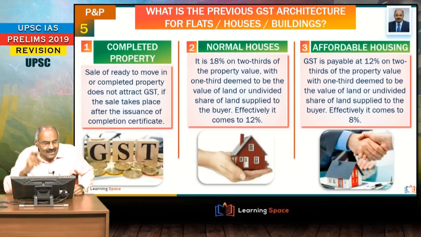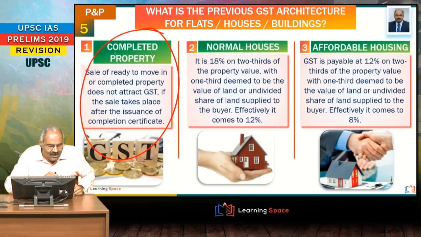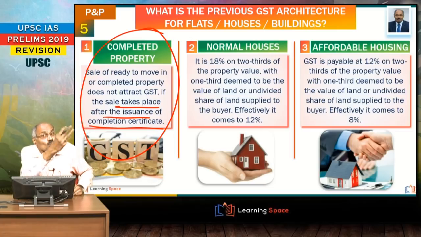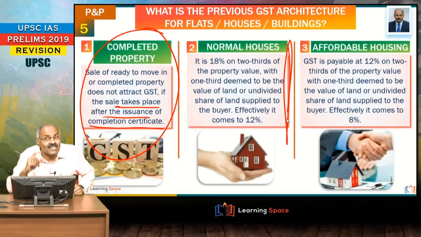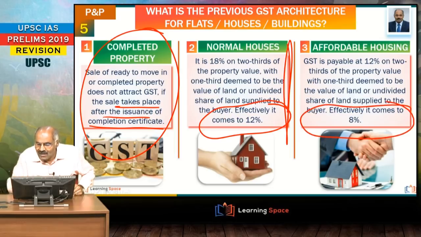And friends, completed property, right? So here, if the sale takes place after the issuance of completion certificate, that means already completed, completion certificate issued. After that, the sale takes place, no GST. And normal houses, effective GST is 12%. And then affordable housing, effective GST is 8%.